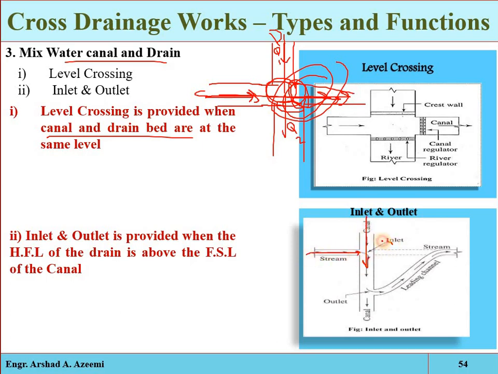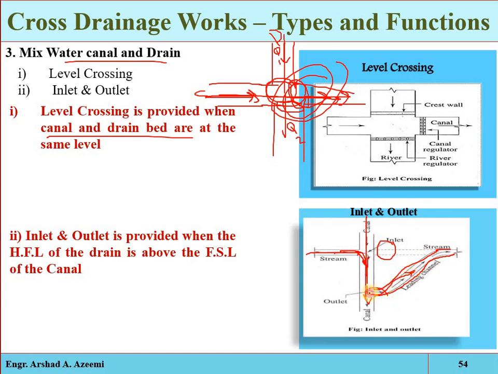For example, here we cannot directly pass the stream water from the canal, so here we are allowing it to enter into the canal. Then after some distance, we are outing that stream again from the irrigation canal into its original position. So here that is entering into the canal, and here that amount is outing from the canal.